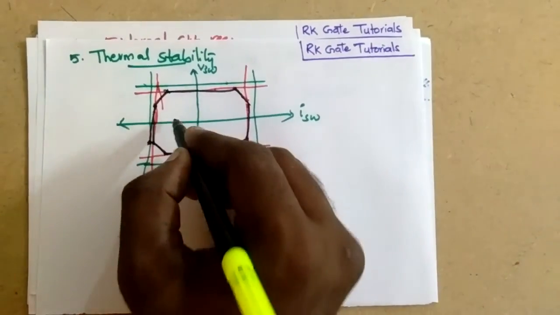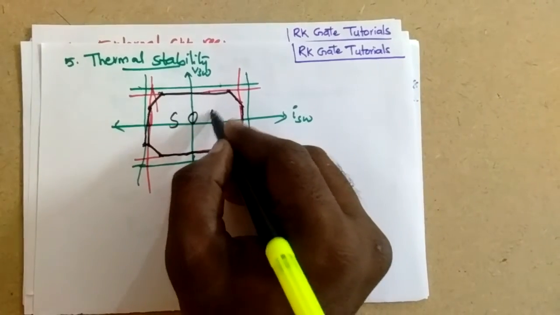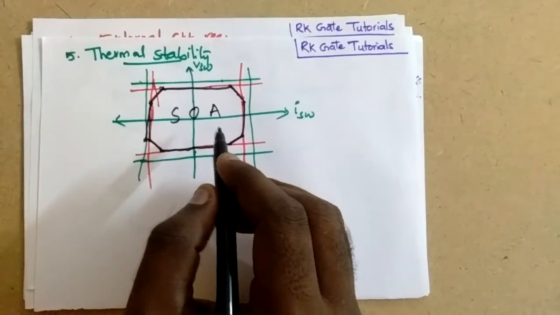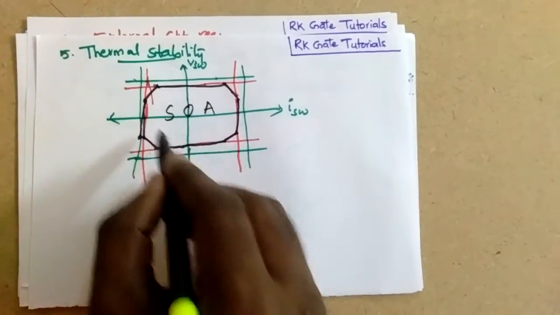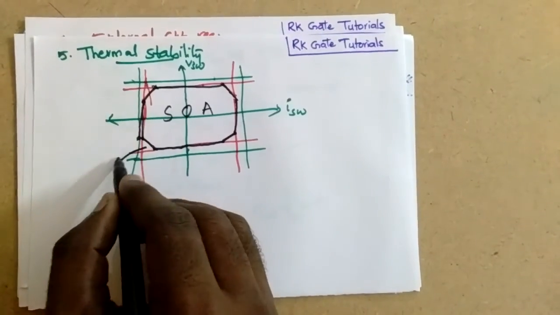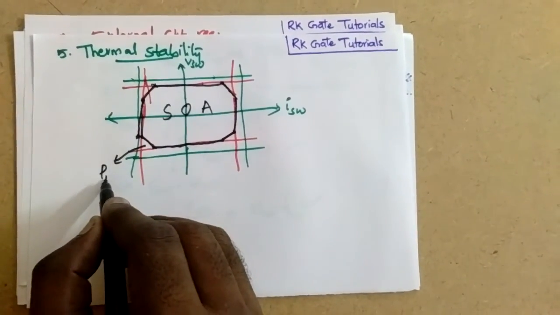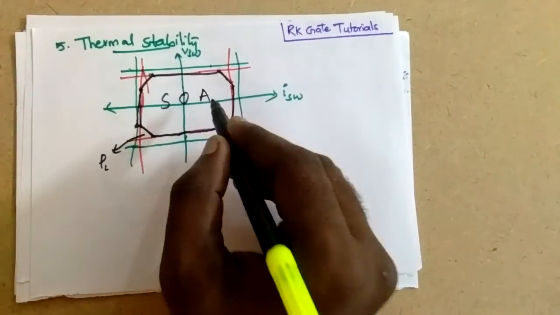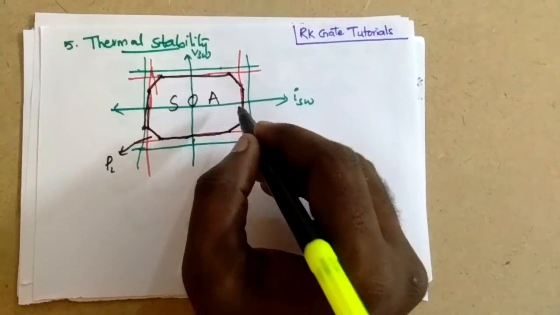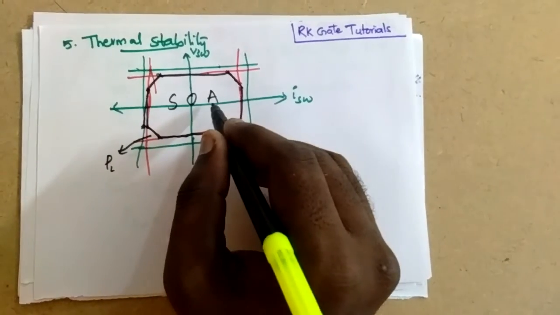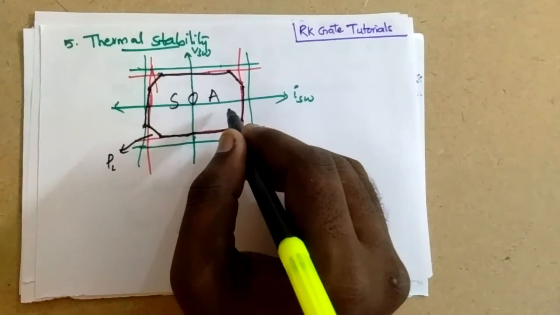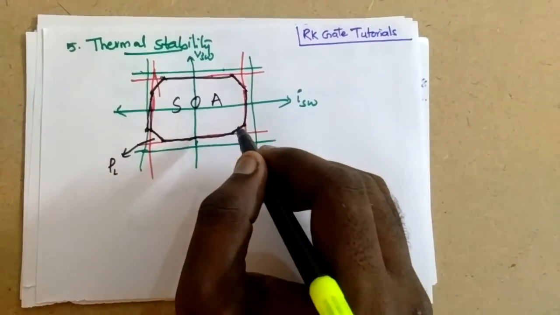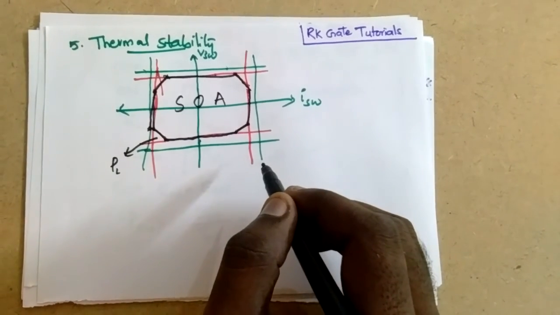Sorry, here, this is the safe operating area of the switch. Now why have we left this part? Because of the power loss. So this is the safe operating region. It is thermally stable only in between here, and it is limited also. So these are the characteristics of the practical switch. I hope you understood.